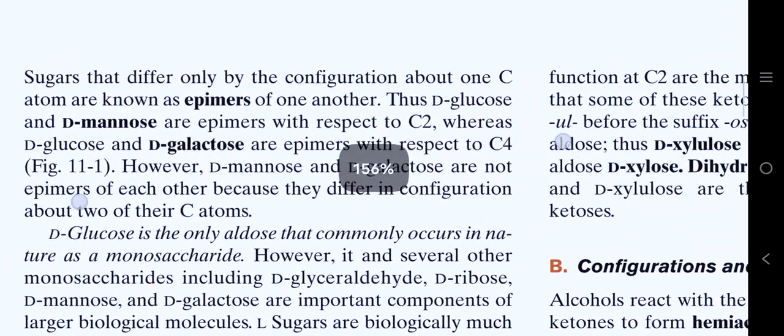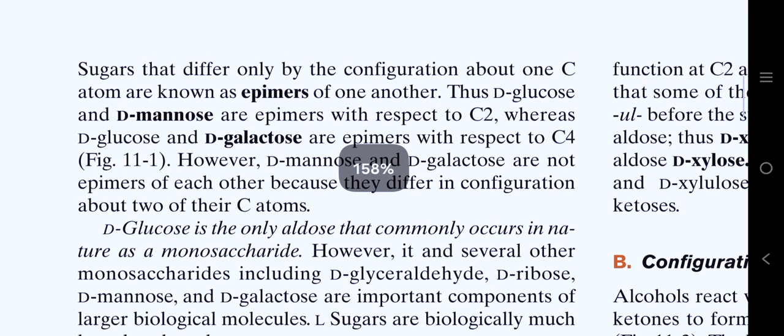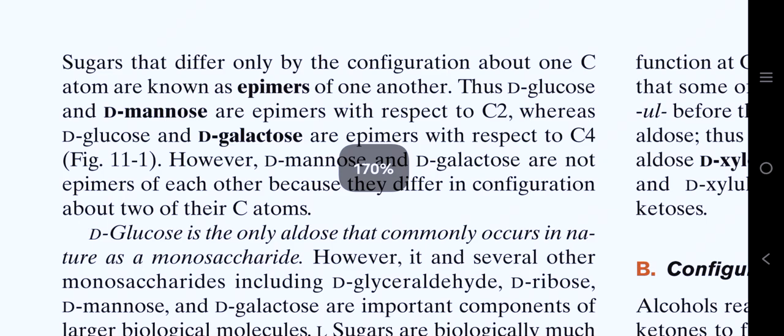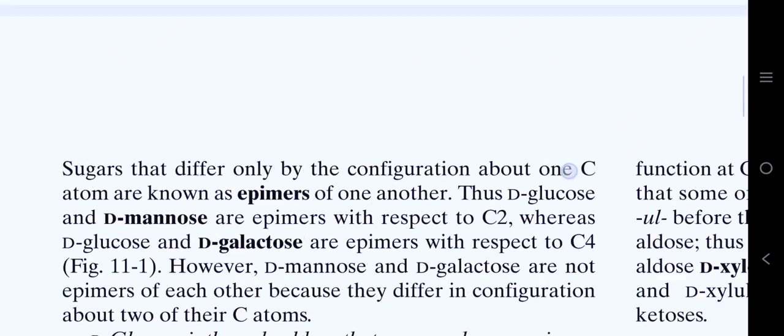Next, sugars that differ only by the configuration about one carbon atom are known as epimers of one another. D-glucose and D-mannose are epimers with respect to carbon 2, whereas D-glucose and D-galactose are epimers with respect to carbon number 4.